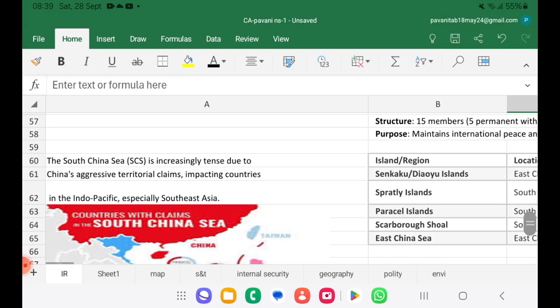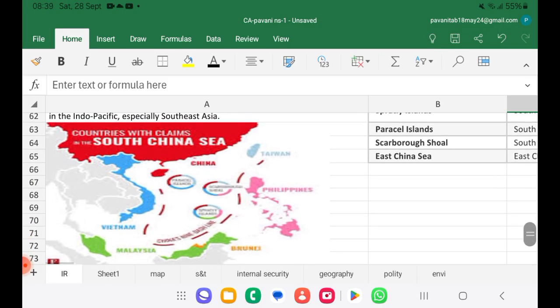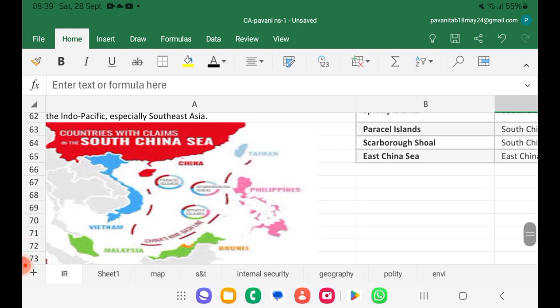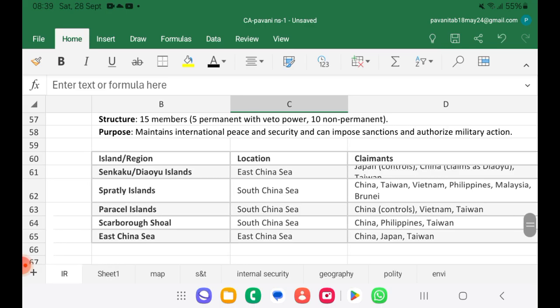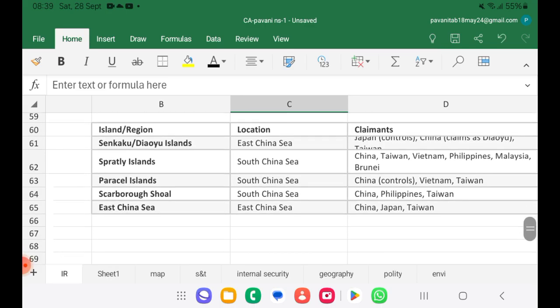The next current affairs news is on the South China Sea. We all know it is the most disputed sea because of China's aggressive territorial claims impacting countries. I have mentioned a map where the South China Sea and the islands involved in the conflicts are shown. I mentioned a table, a very important table for South China Sea and East China Sea conflicts. If we know this much, our work will be done for prelims.